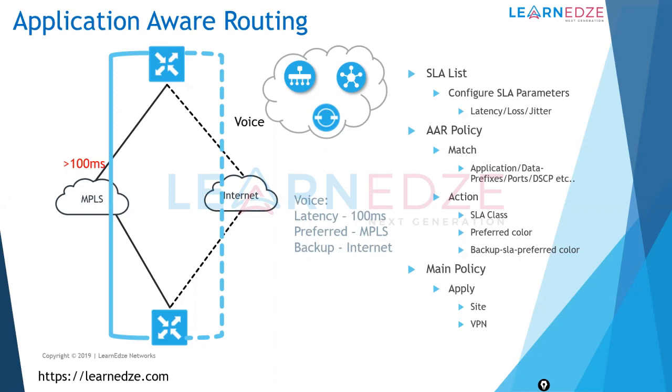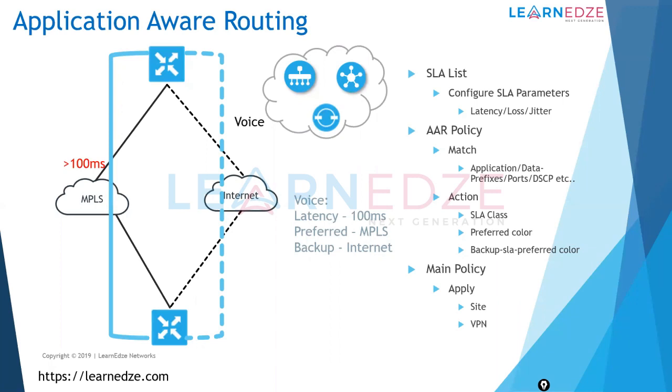Everybody knows how the NBAR feature works on Cisco platforms. Apart from that, we also have the flexibility to configure these policies based on traditional mechanisms like source IP address, destination IP address, source port, destination port, or DSCP values for QoS mechanisms.